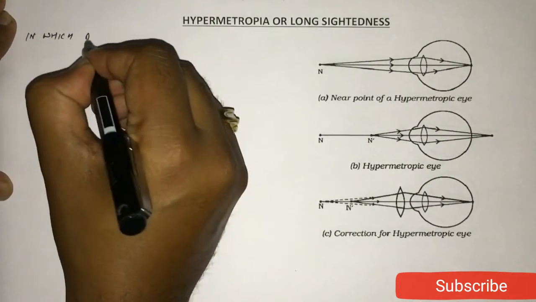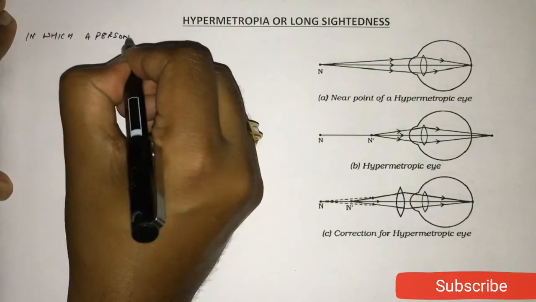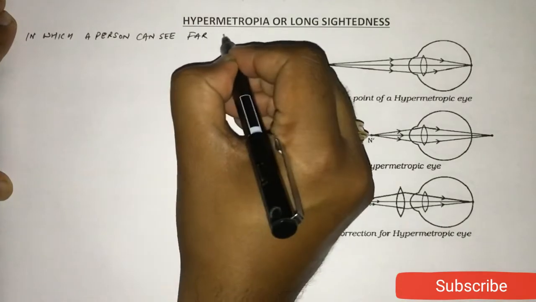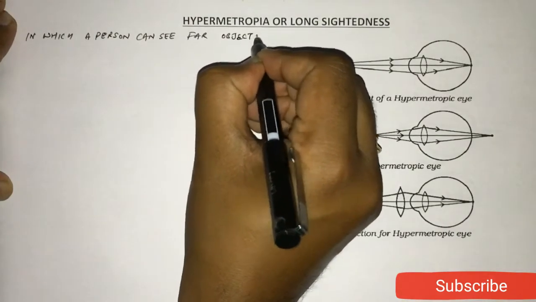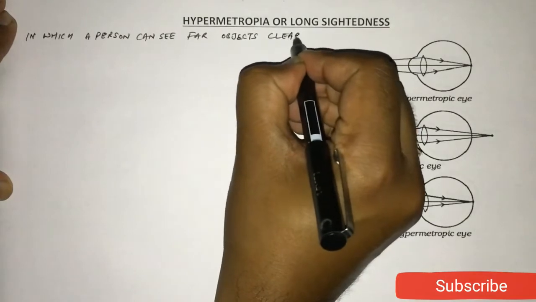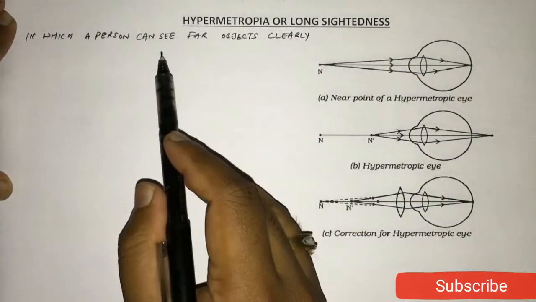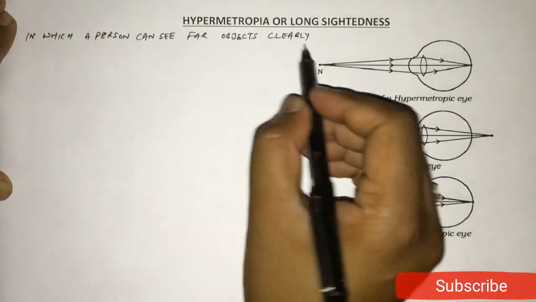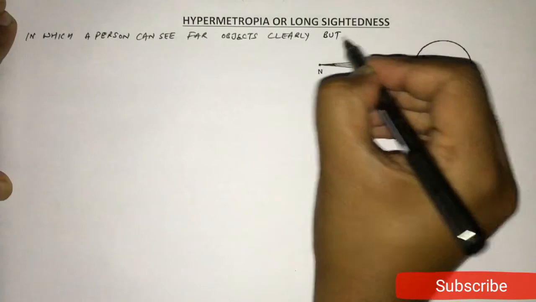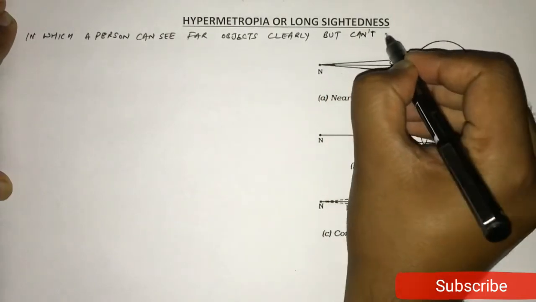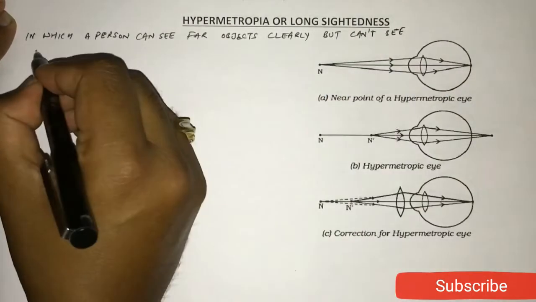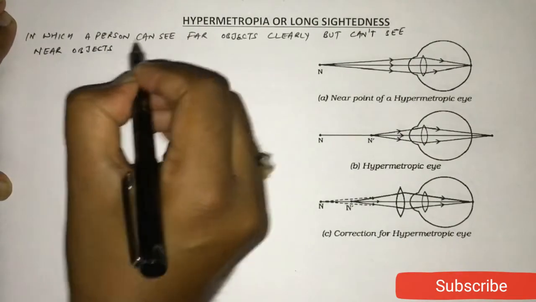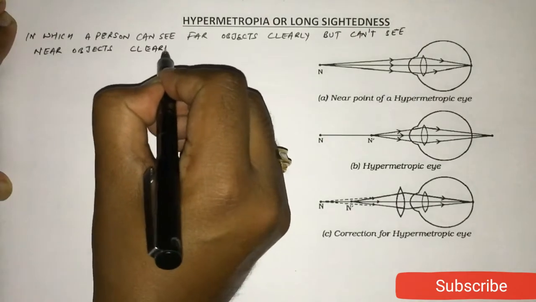Now what is hypermetropia? It is the human eye defect in which a person can see far objects clearly. Means in this defect the person can see the long distant objects or far objects clearly, but can't see near objects clearly.